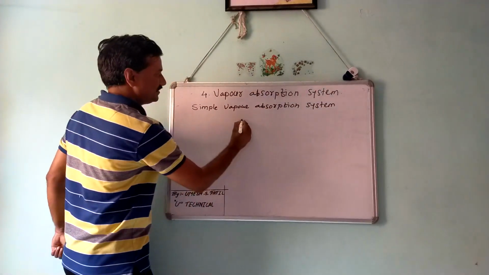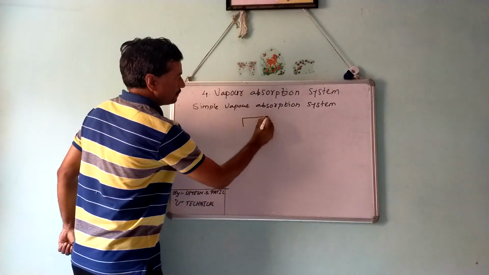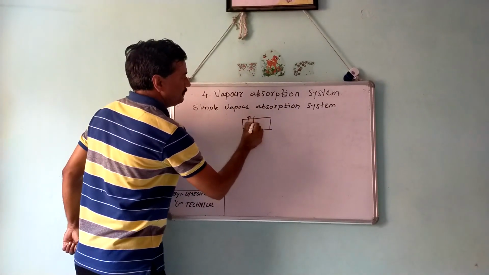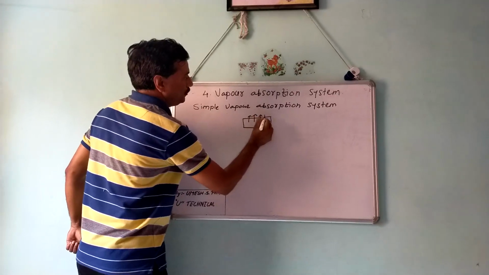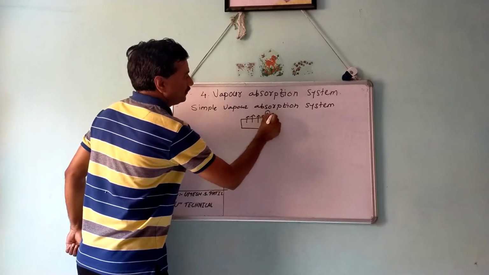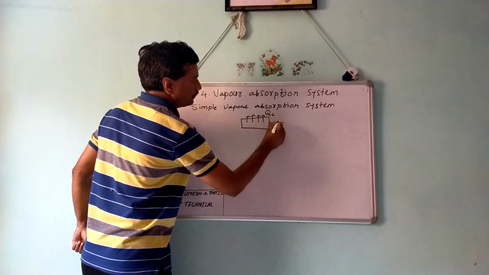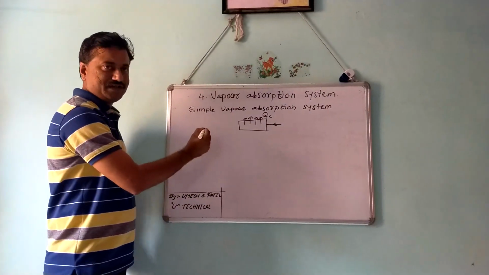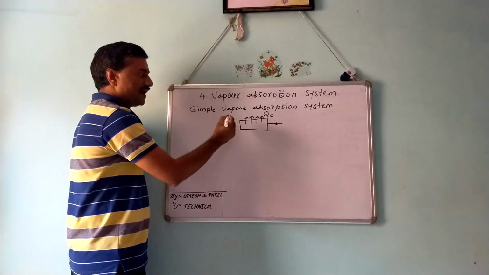This system consists of a condenser where the refrigerant is condensed by rejecting heat to the surrounding fluid. Vapor refrigerant enters the condenser at high pressure and high temperature.